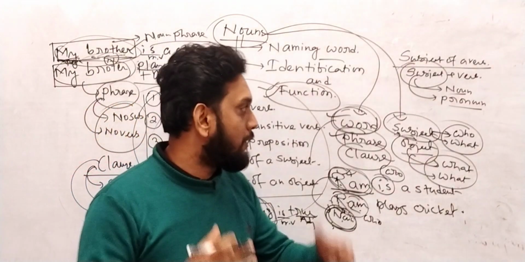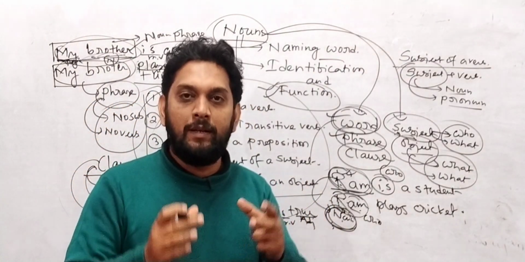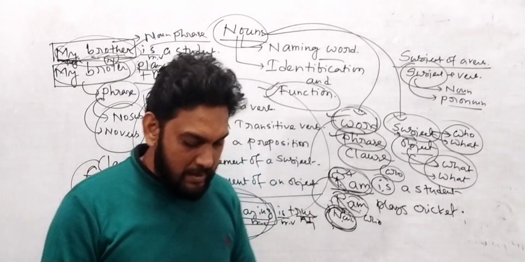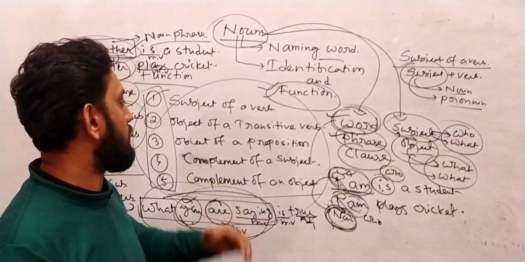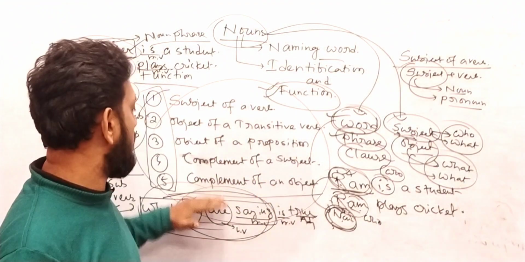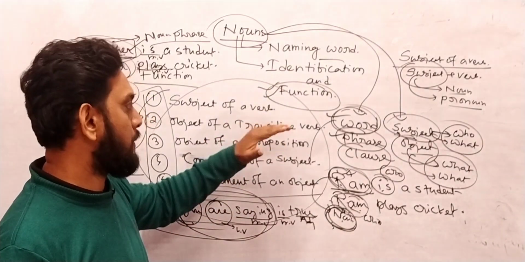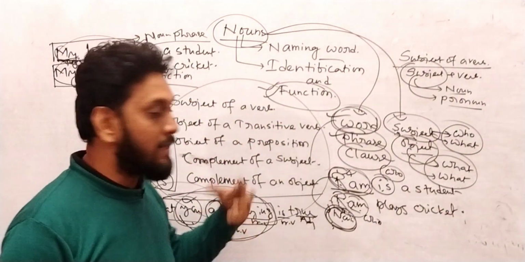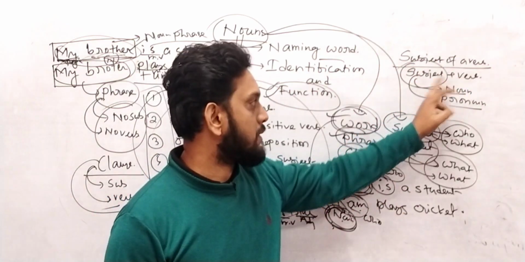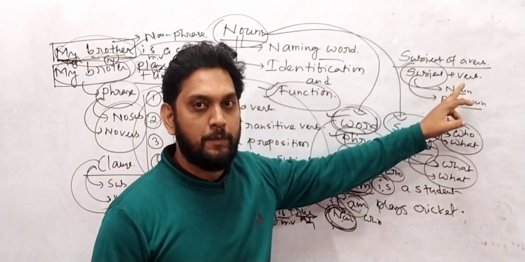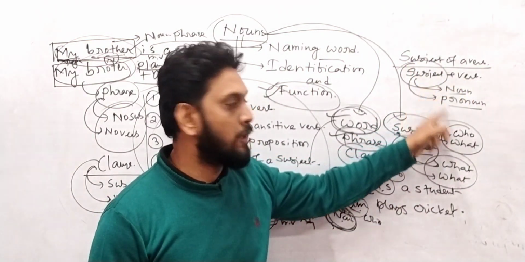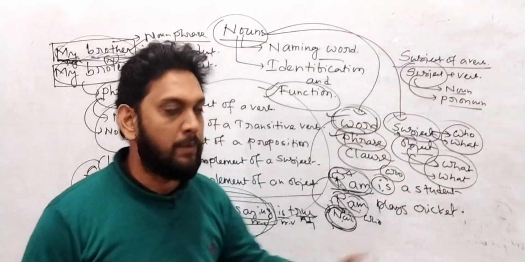It means that the function of noun and pronoun must be the same. The function of noun, I have written 5 functions. Similarly, the function of pronoun will be the same. So that's the reason I have written subject of a verb, subject plus verb, and subject is always either a noun or a pronoun.